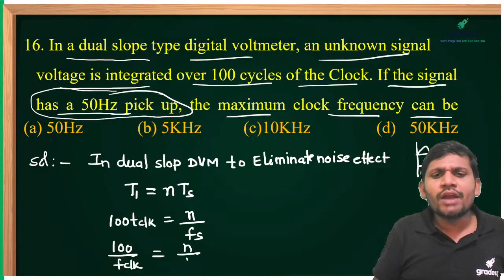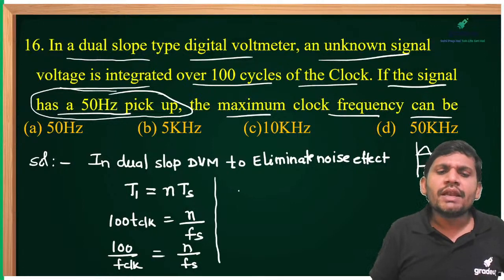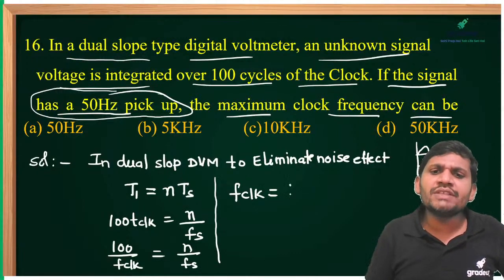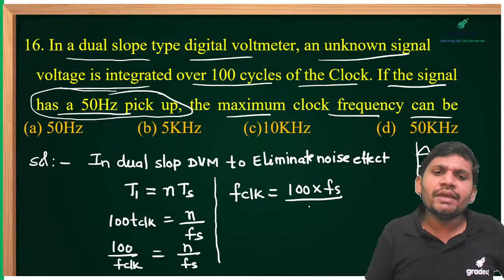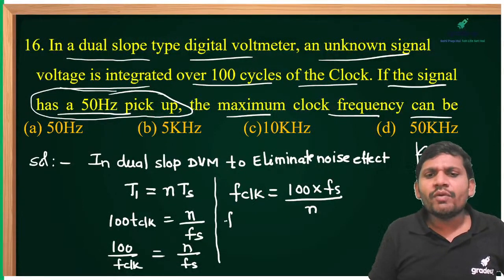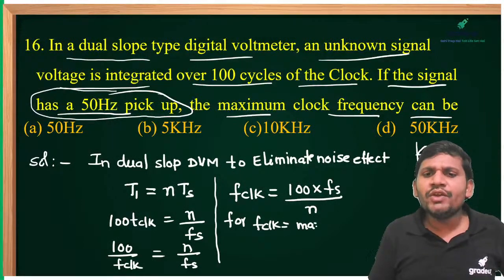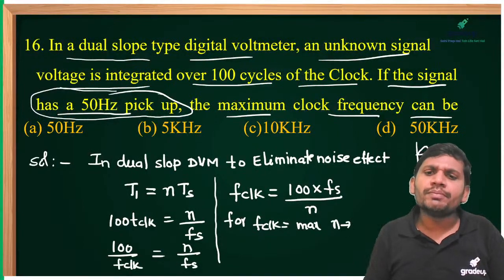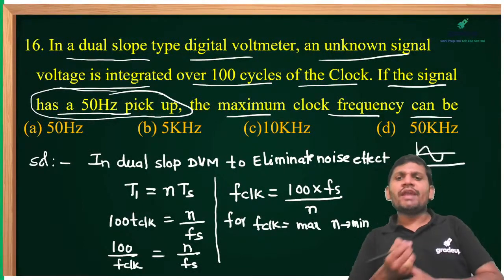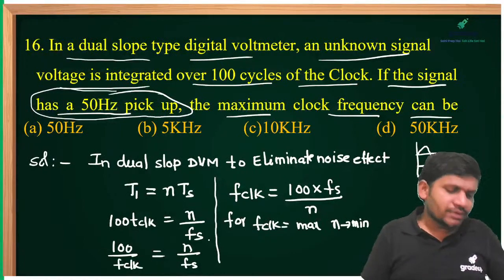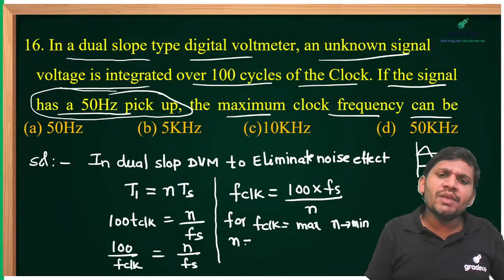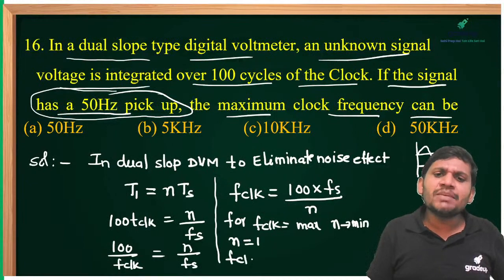You already know this concept, N by Fs, even in digital voltmeters. Now I want the clock frequency, the maximum clock frequency. F clock equals 100 into Fs by N. For F clock maximum, N should be minimum. What is the minimum value of N? N minimum equal to 1 you can select. Then what is the maximum clock frequency?